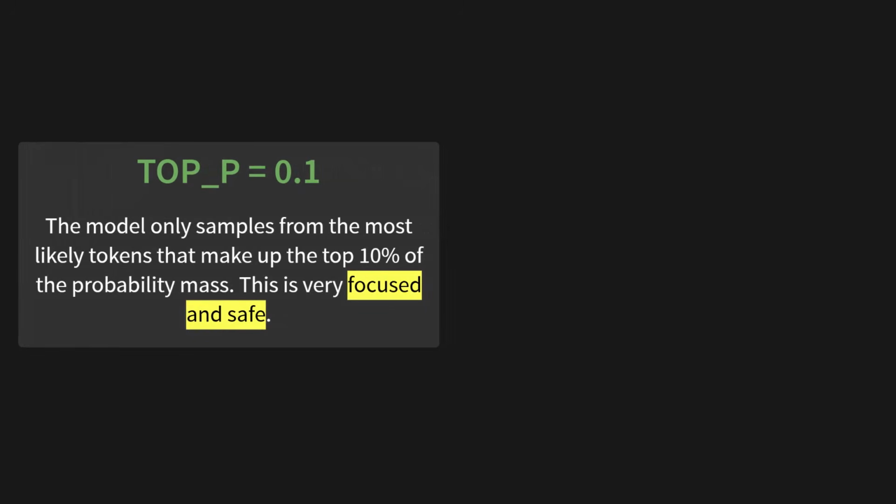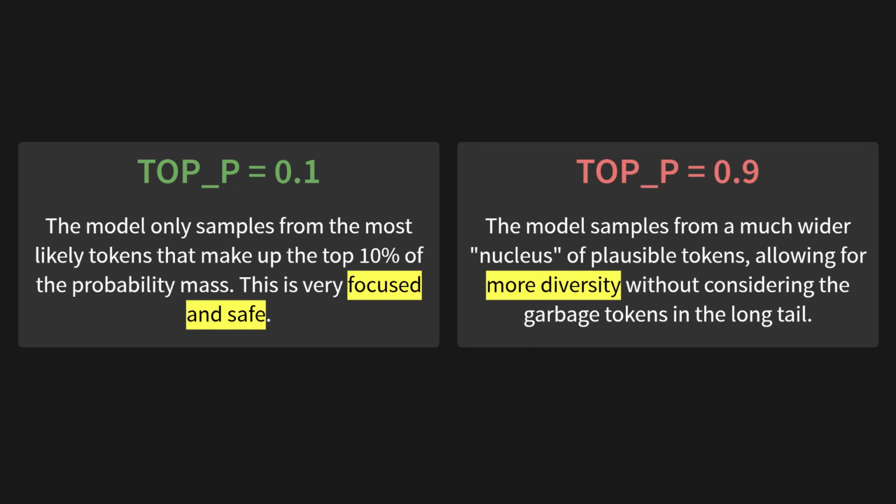So, if you set top P to 0.1, the model is only allowed to sample from the most likely tokens that make up the top 10% of the probability mass. This is very focused and safe. But if you set top P to 0.9, the model samples from a much wider nucleus of plausible tokens. This allows for way more diversity, without ever even considering the garbage tokens way out in the long tail.